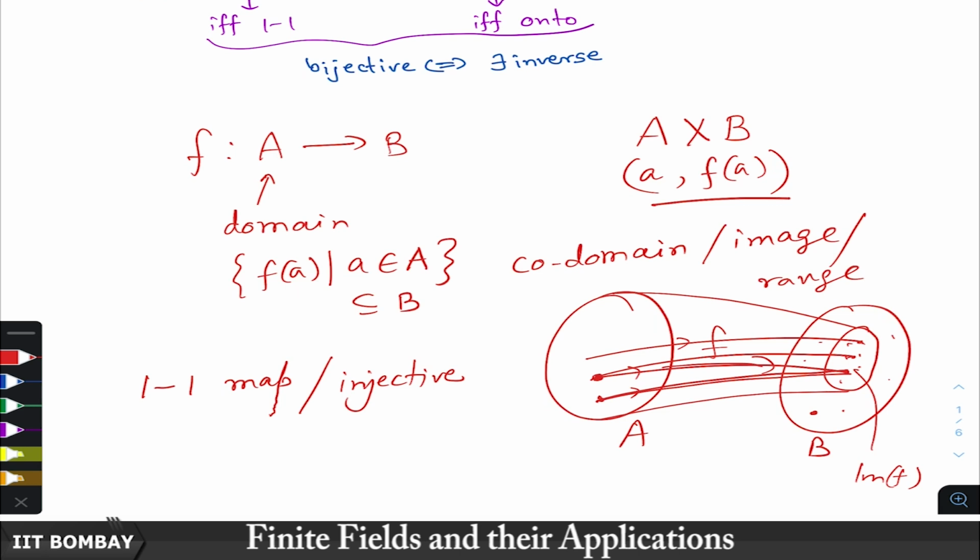Sometimes we also say that the map is an injection. So, one-to-one map or injection or injective map.